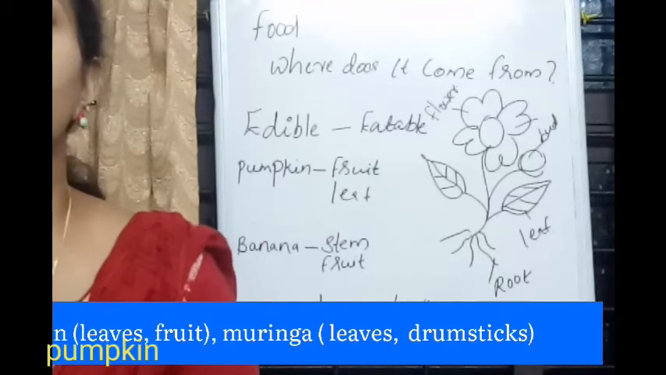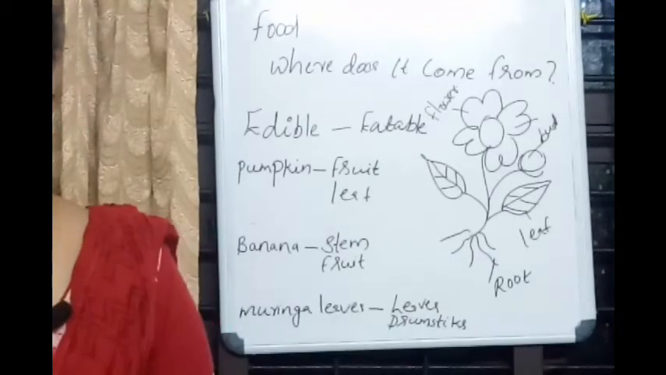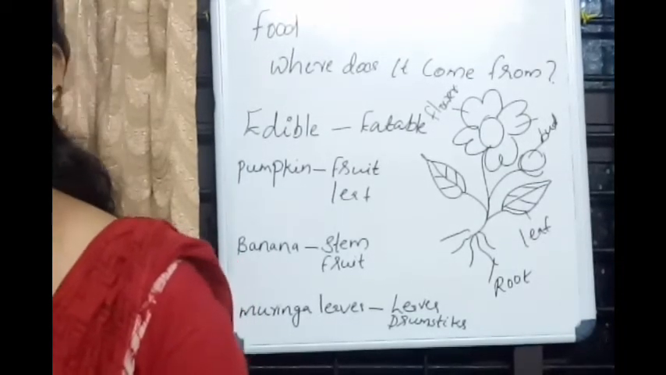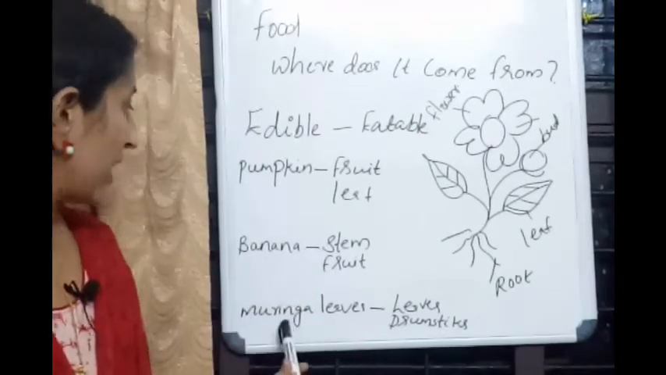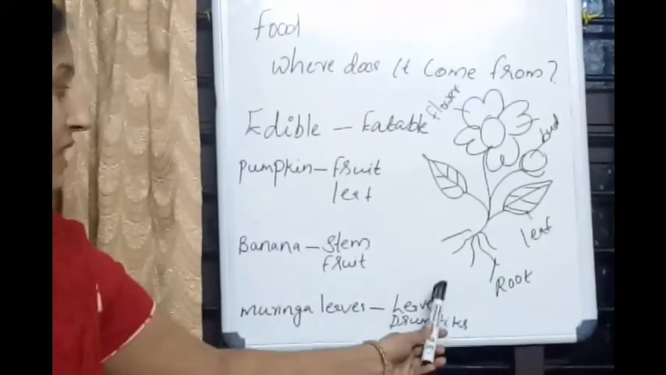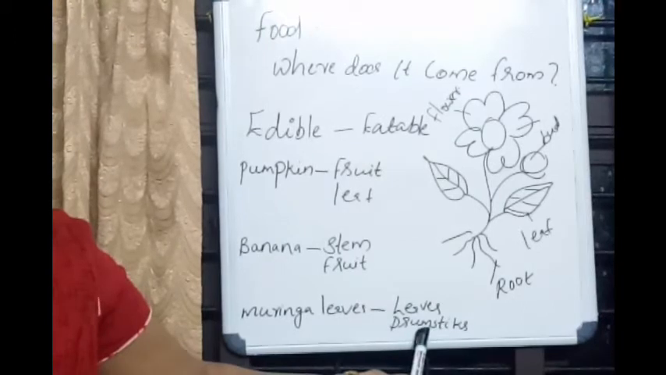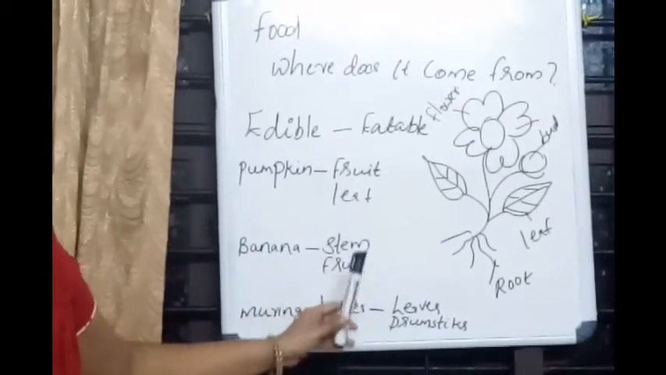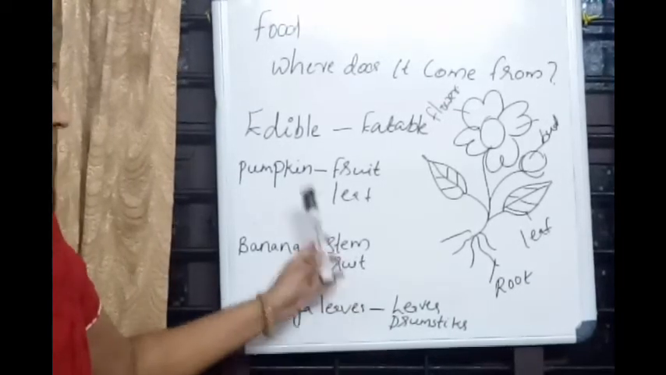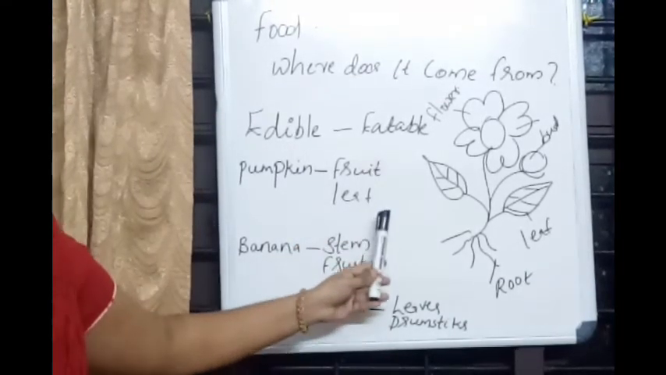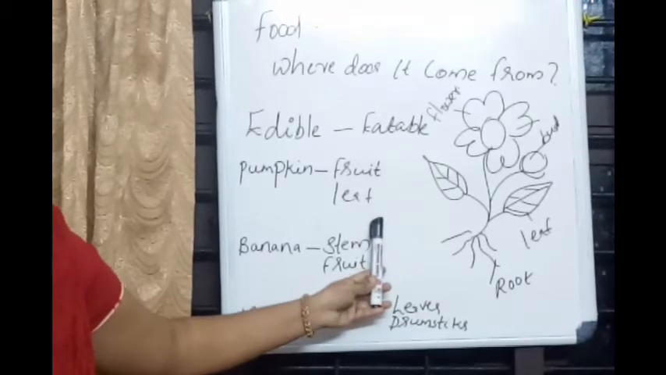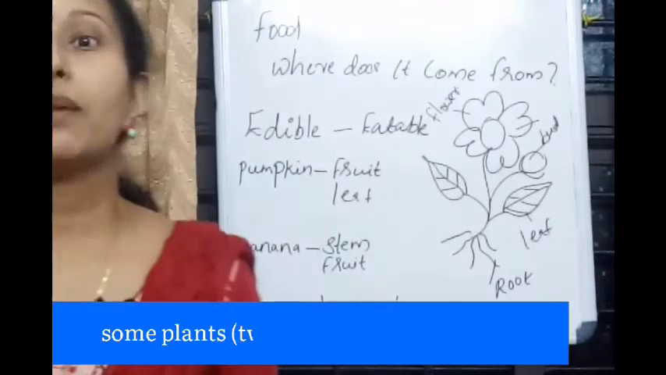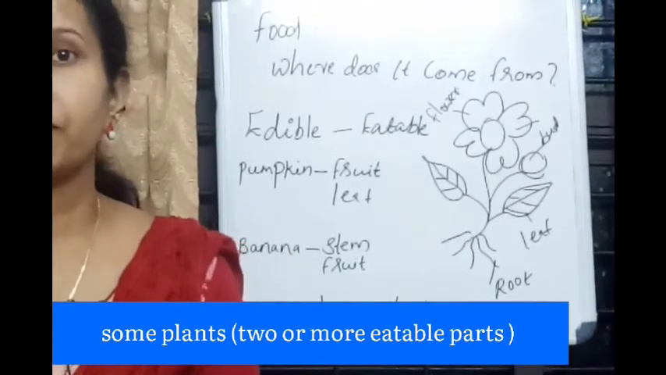Like the mustard plant. In mustard plants, seed and leaf we can use as food. Moringa leaves and its fruit, drumsticks, we can use as food. Banana's stem and fruit we can use as food. Pumpkin, fruit and leaf we can use as food. So, some plants have two or more edible or eatable parts.